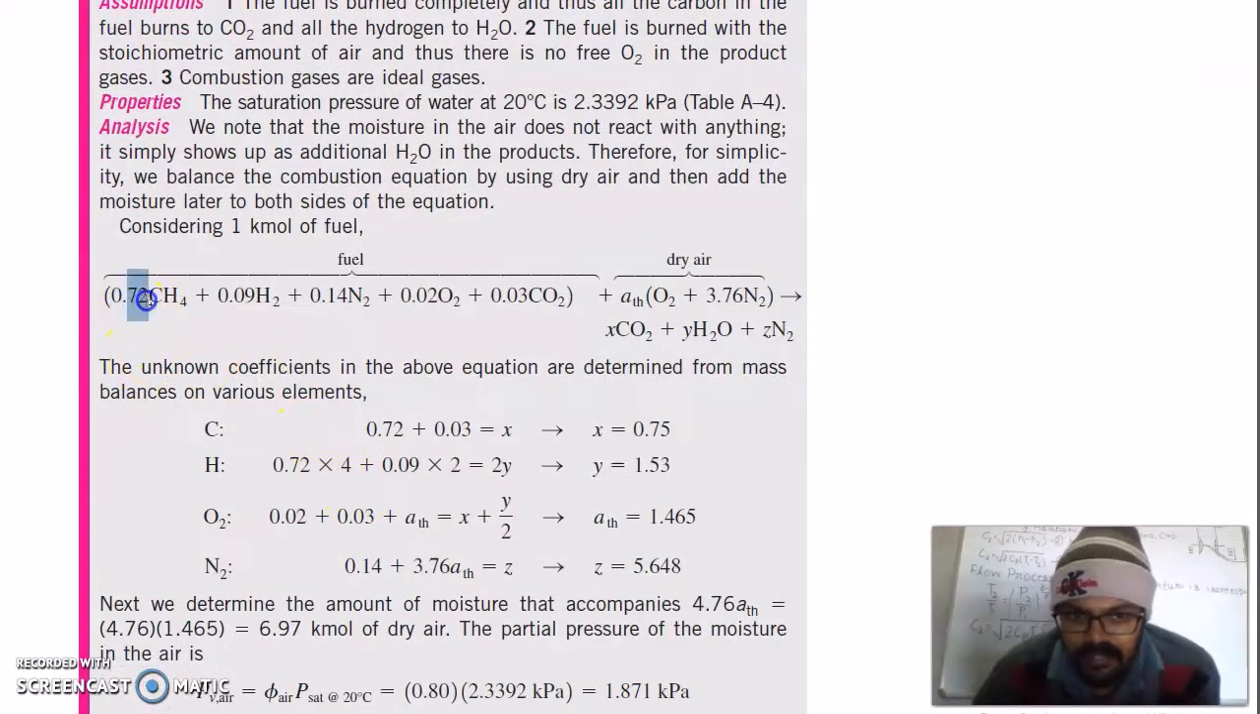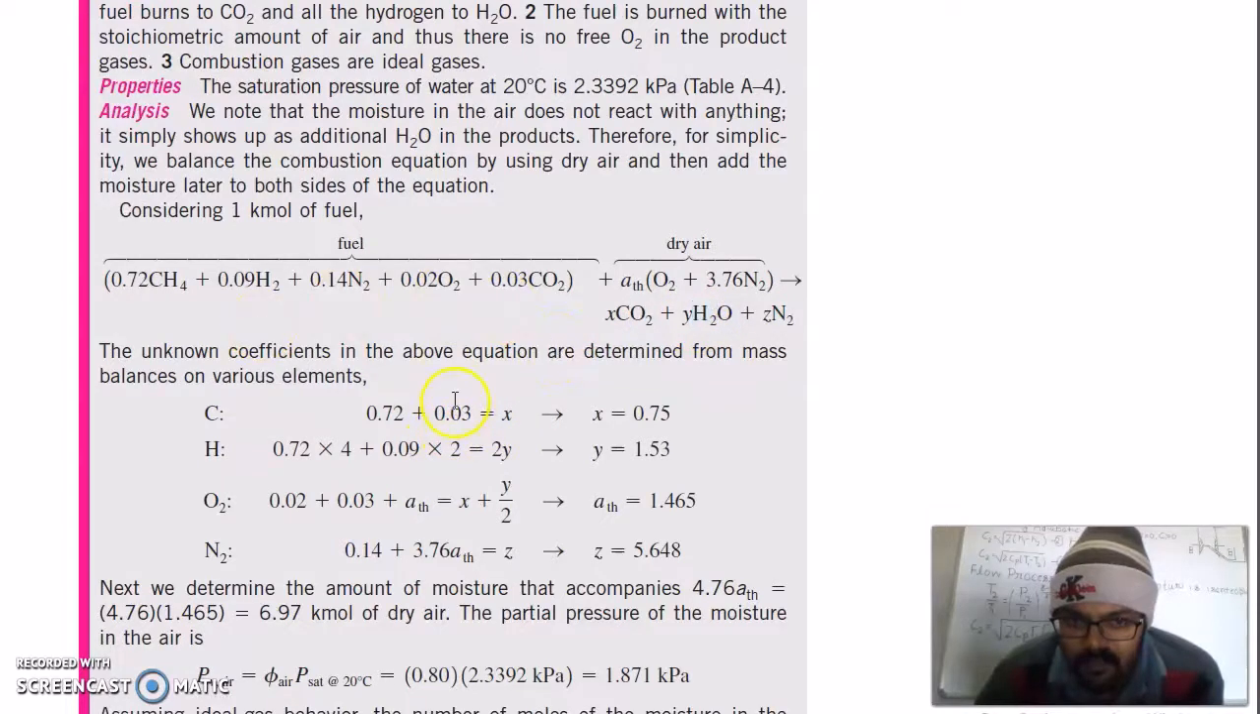So this is 0.72 of methane, 0.09 hydrogen, 0.14 nitrogen, 0.02 oxygen, and 0.03 of CO2. So this is the amount of fuel, plus this is the dry air, oxygen plus 3.76 nitrogen, where a_th is your stoichiometric air for complete combustion. The products are CO2, water and nitrogen. Now balance this on both sides. The carbon here is 0.72, here is 0.03, and it is equal to this x value.